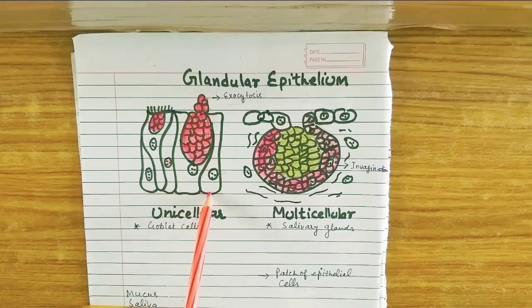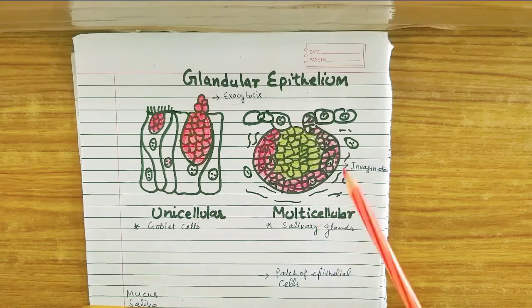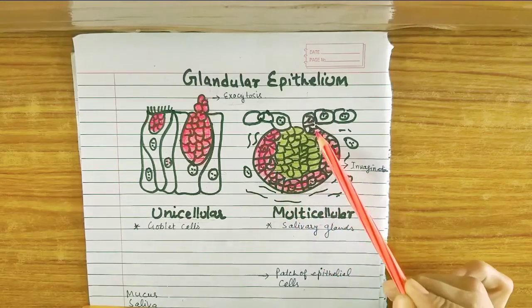That's why this gland is known as the unicellular type of gland. Now compare this diagram with this diagram. Here I have shown the multicellular type of epithelium. Why am I saying it is multicellular? Because you can see that there are a number of cells present in the invagination.